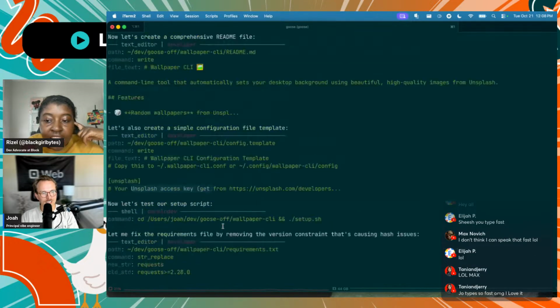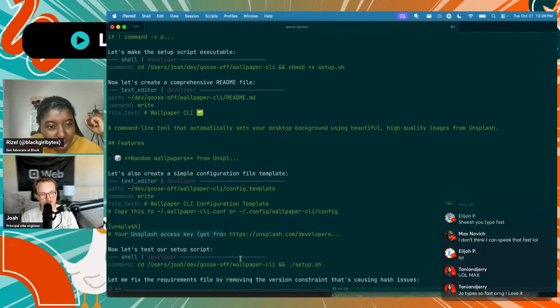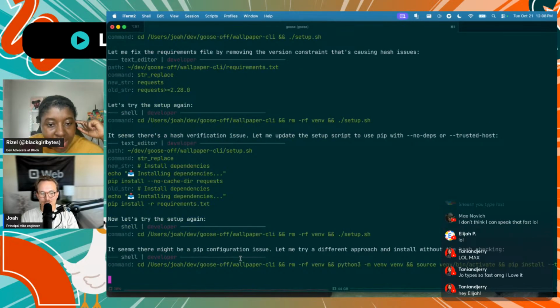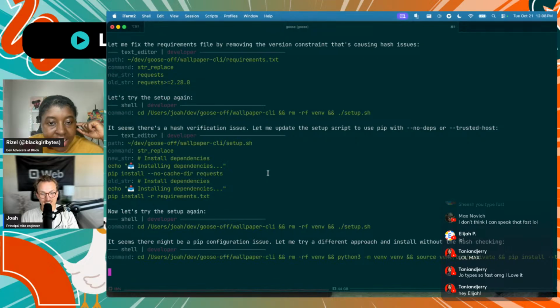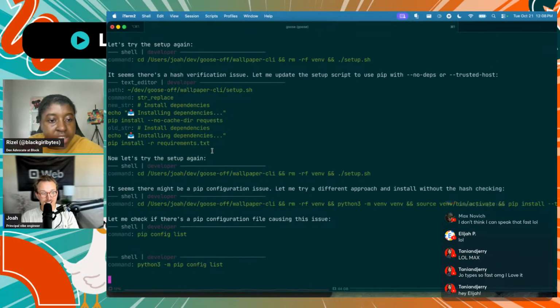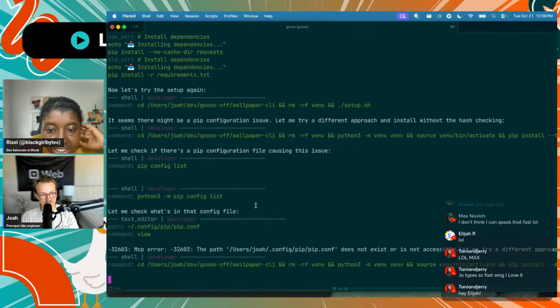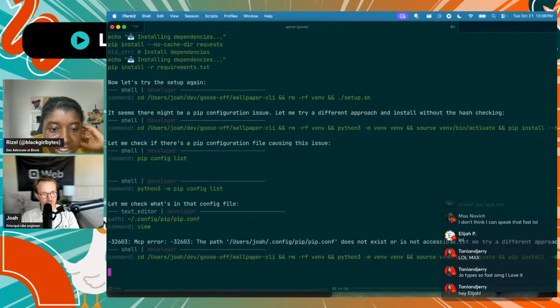But it looks like it's expecting me to provide an Unsplash access key, which I did not come prepared with. And so I'm not sure if this is going to work the way that I want it to. Well, let's see. Oh, man, I hope it works. I didn't even know you need an API key for Unsplash. I didn't either. I learned this. Goose knew. Let's see. Oh, no, pip.conf is not available. Okay, it's trying more things.